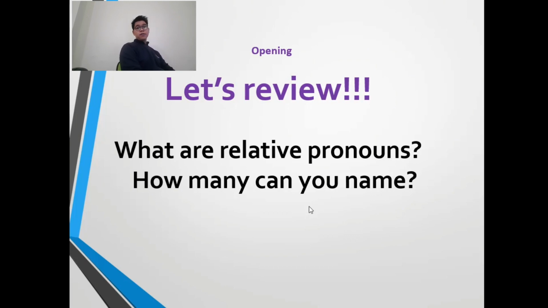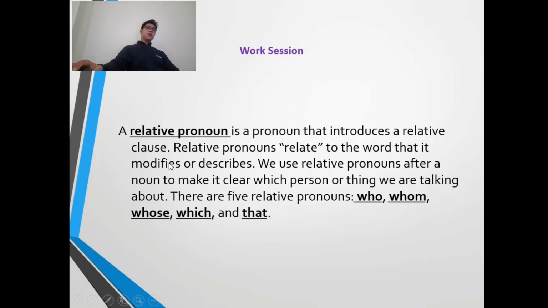Yes, there are 5: who, whom, whose, which, and that. A relative pronoun introduces a relative clause and relates to the word it modifies. We use it after the noun to make clear which person or thing we are talking about.